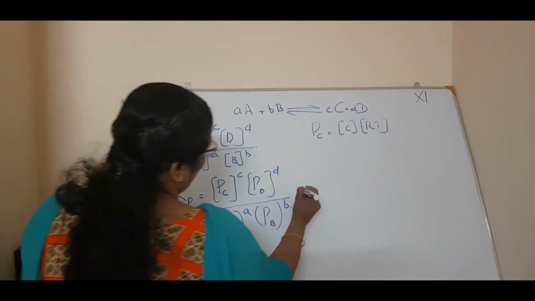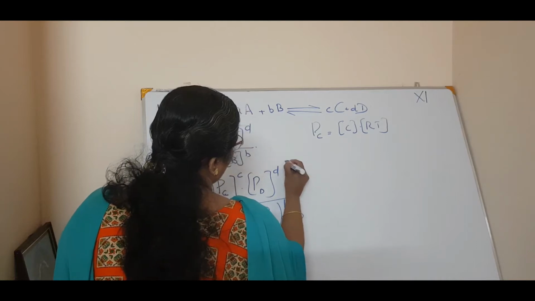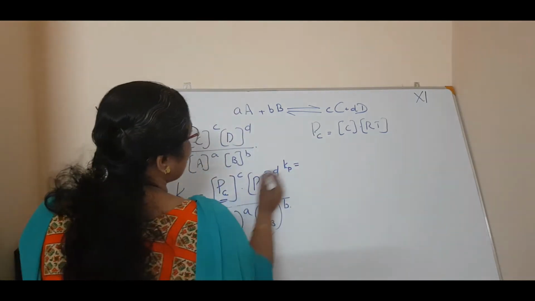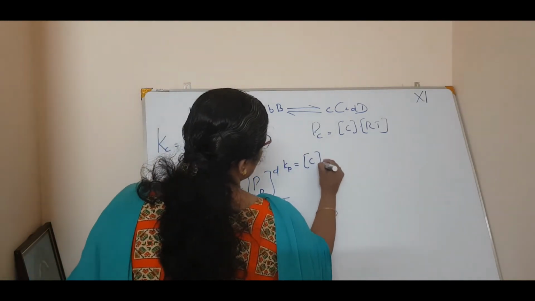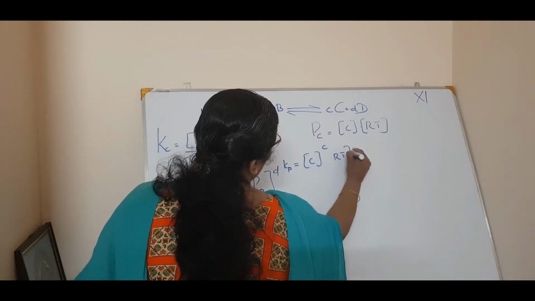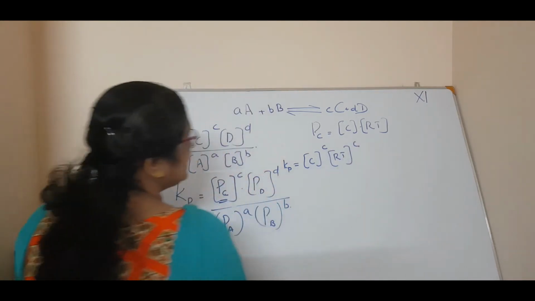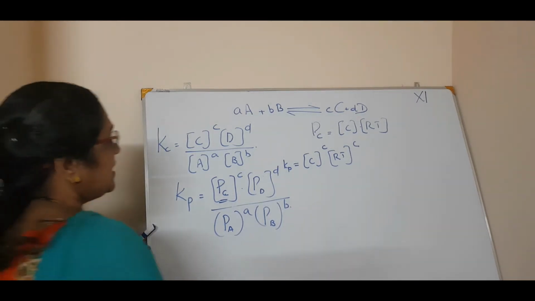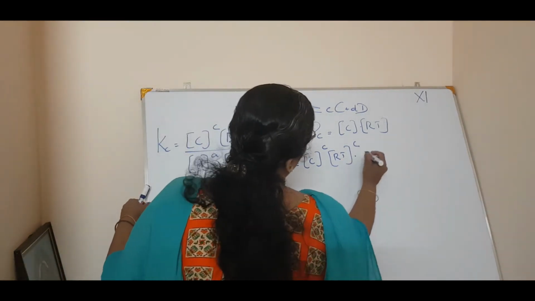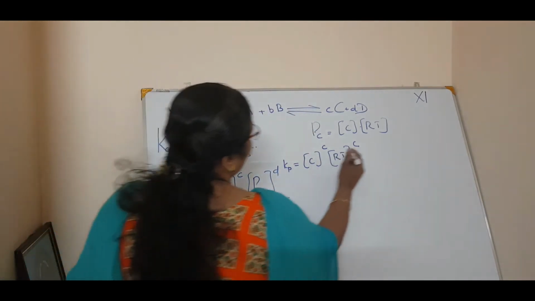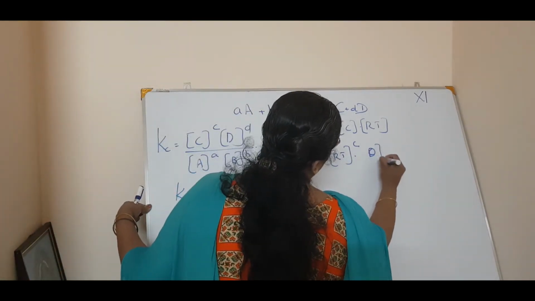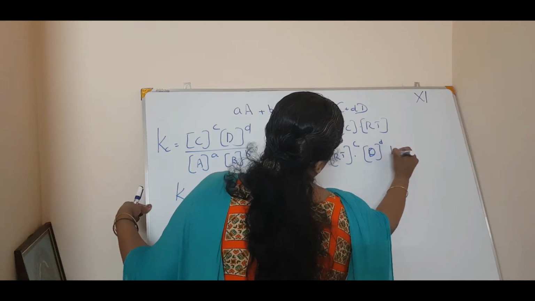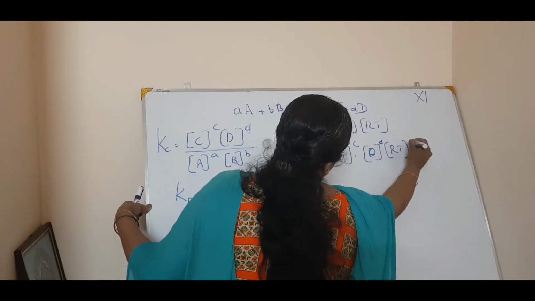Now we want to elaborate this pressure like this. Kp is equal to, what is Pc? Pc is concentration of C raised to c into RT raised to c. Do it yourself, then it will be easy. Now, into PD. What is PD? PD is concentration of D raised to d into RT raised to d.